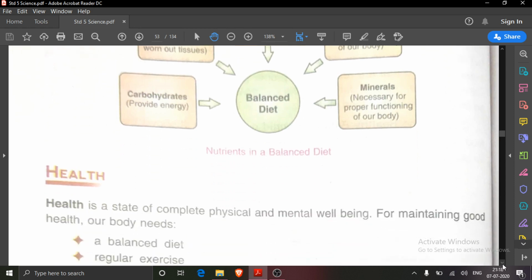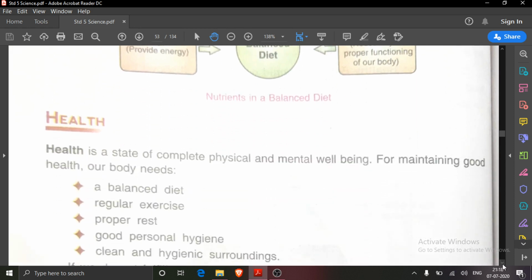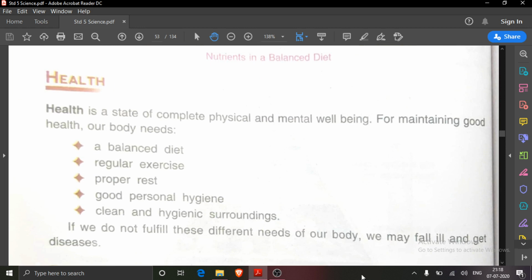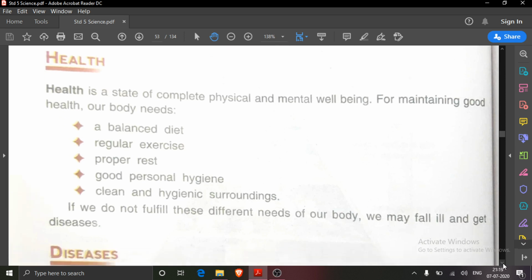Then health, what is health? That we have read, that health is a state of complete physical and mental well-being. Physically also we should be fit as well as mentally. And for a fit body, for good health, what is needed? A balanced diet, regular exercise, proper rest, good personal hygiene and clean and hygienic surroundings.